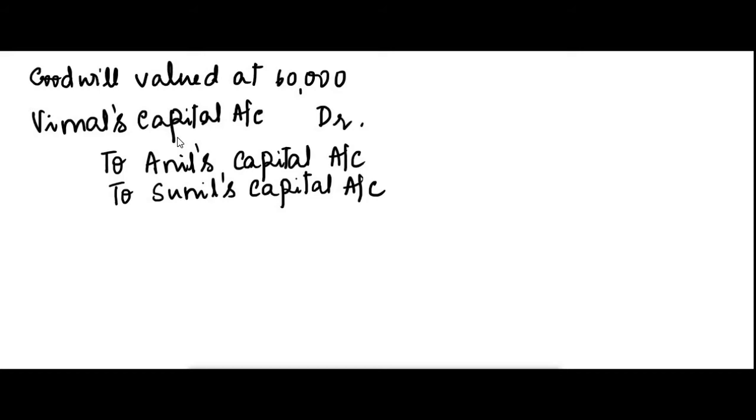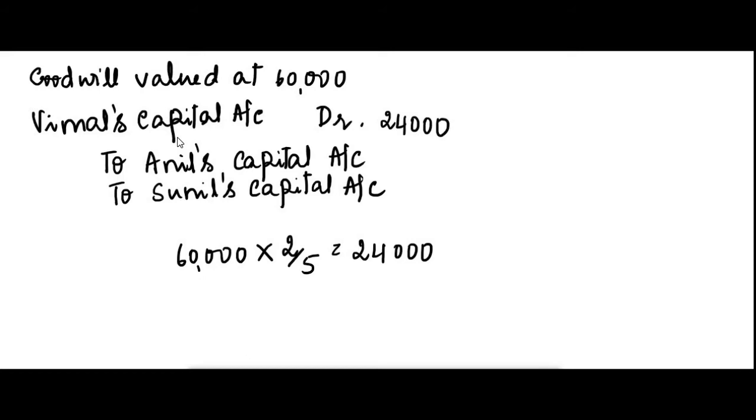Now 60,000 is the total value. In that we have to take only Vimal's share. So out of 60,000, Vimal's share is 2/5, which is 24,000. So you have to debit Vimal's capital account only with rupees 24,000. Don't take the total full value 60,000, that is the total value of the firm.